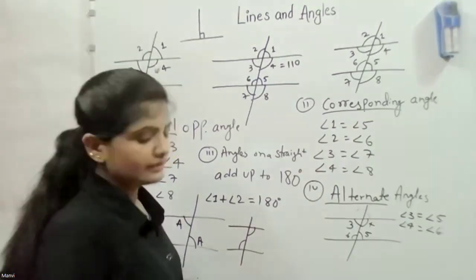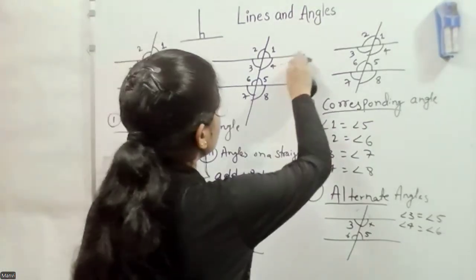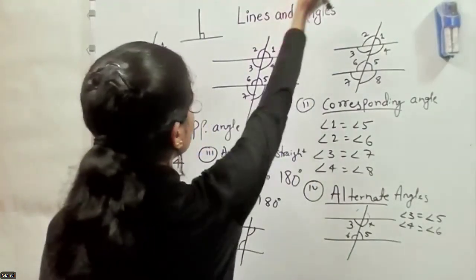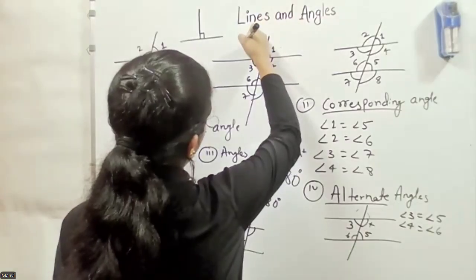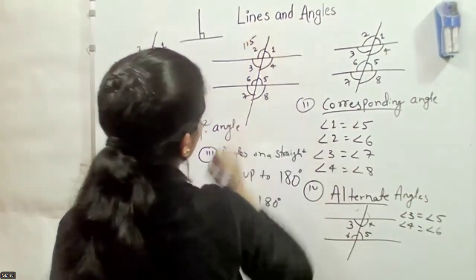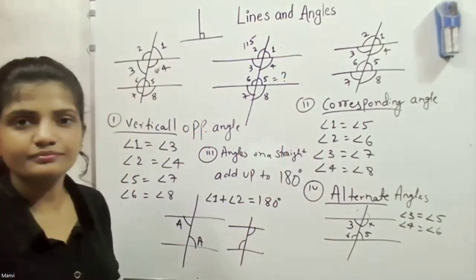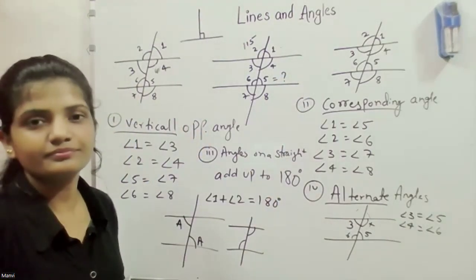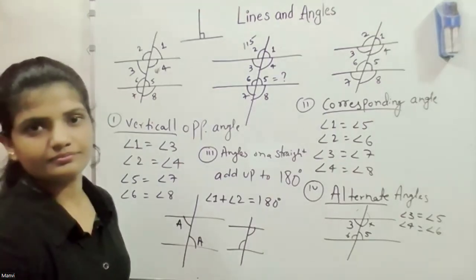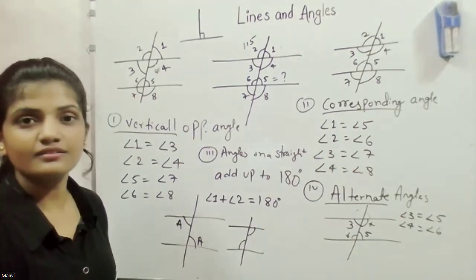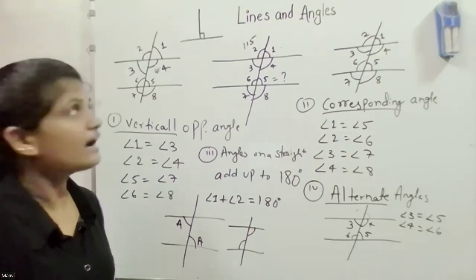Okay, now another question. If angle 2 equals 115, then what about angle 5? Angle 5 also equals 115.